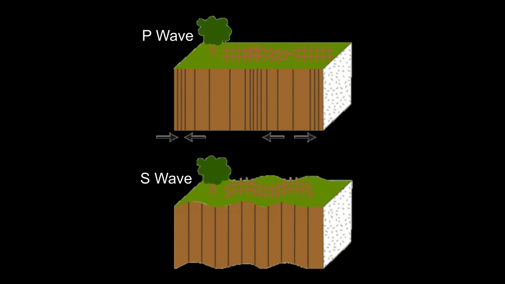P waves are like the lightning, and S waves are like the thunder. The P waves travel faster and shake the ground where you are first. Then the S waves follow and shake the ground also. If you are close to the earthquake, the P and S waves will come one right after the other, but if you are far away, there will be more time between the two.